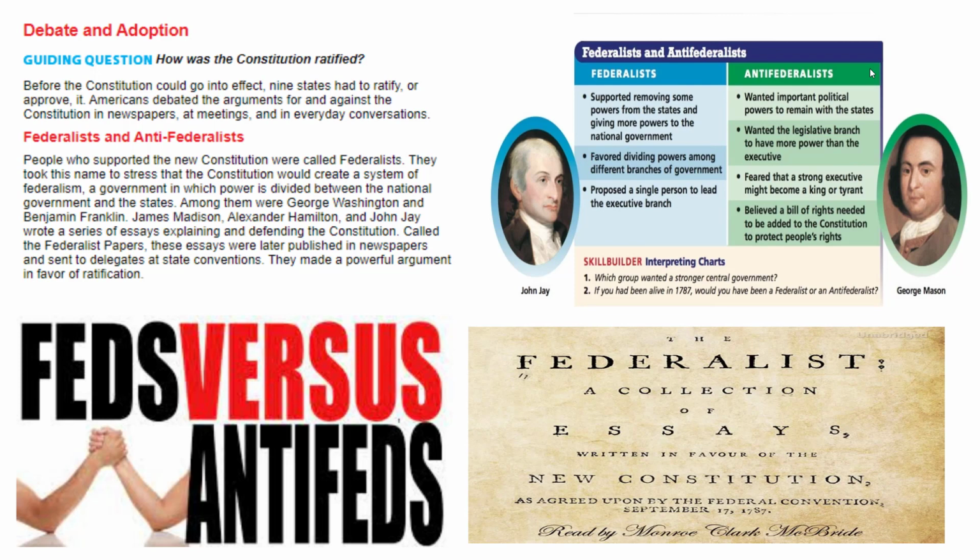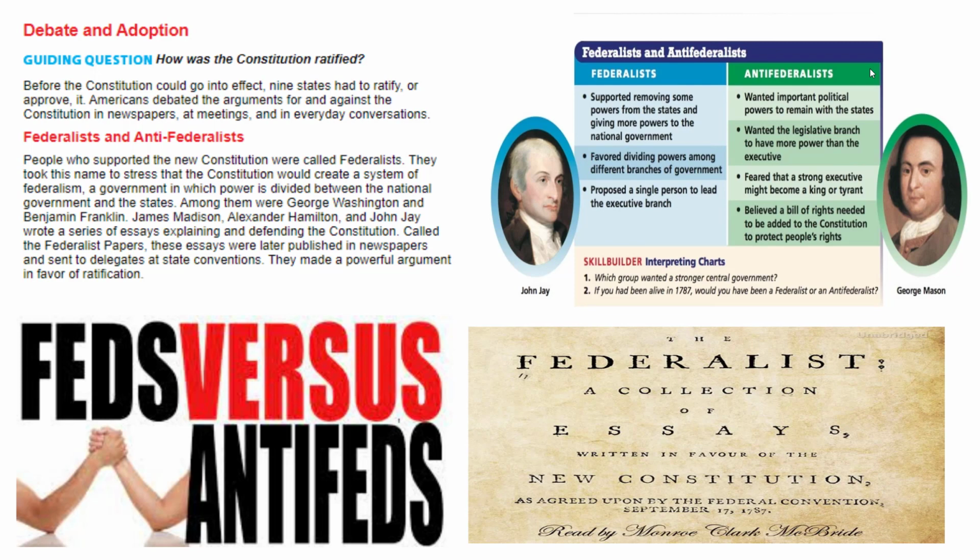Debate and adoption. Before the Constitution could go into effect, 9 states had to ratify or approve it. Americans debated the arguments for and against the Constitution in newspapers, at meetings, and in everyday conversations.